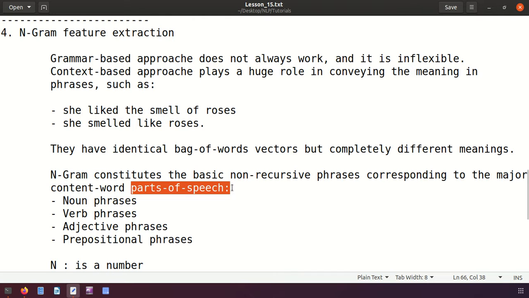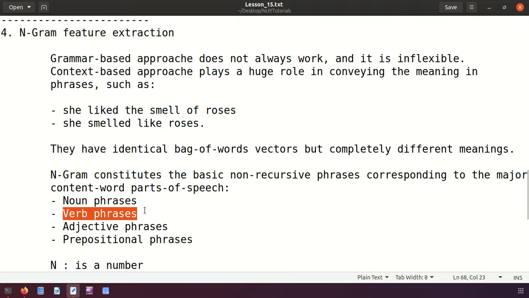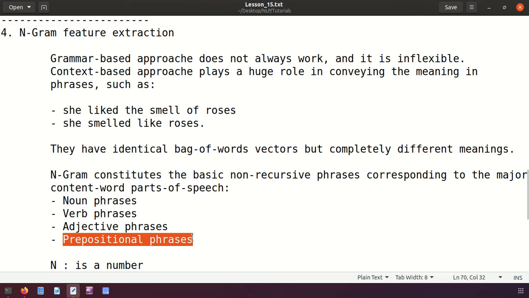Now it means here we will not consider only a single word or a single token like this. Instead of that, we will be combining 2 or 3 tokens together, maybe 2, maybe 3, maybe 4, like that, and that is nothing but considered as a phrase. Like we will be considering noun phrases, verb phrases, adjective phrases, and then preposition phrases, like that.